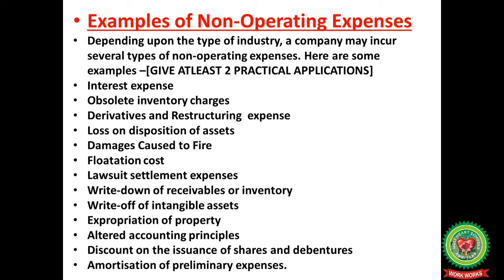Examples of non-operating expenses: depending upon the type of industry, a company may incur several types of non-operating expenses. Here are some examples: interest expense, obsolete inventory charges, derivatives and restructuring expense, loss on disposition of assets, damages caused by fire, flotation cost, lawsuit settlement expenses, write-down of receivables or inventory, write-off of intangible assets, expropriation of property, altered accounting principles, discount on the issuance of shares and debentures, amortization of preliminary expenses.